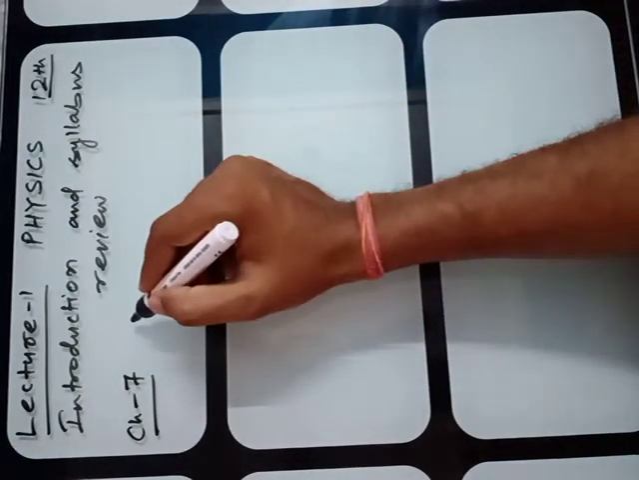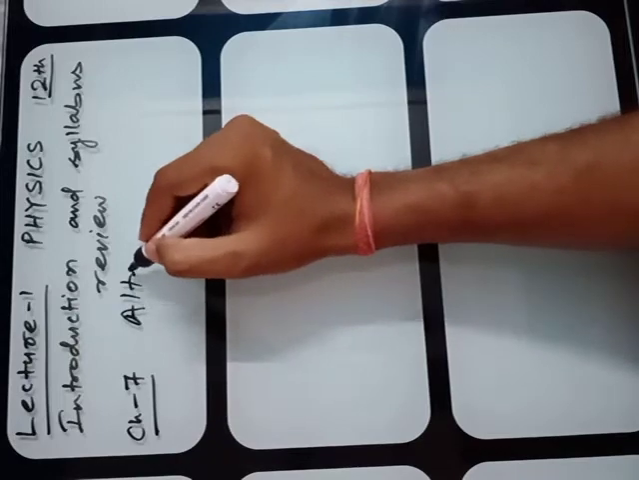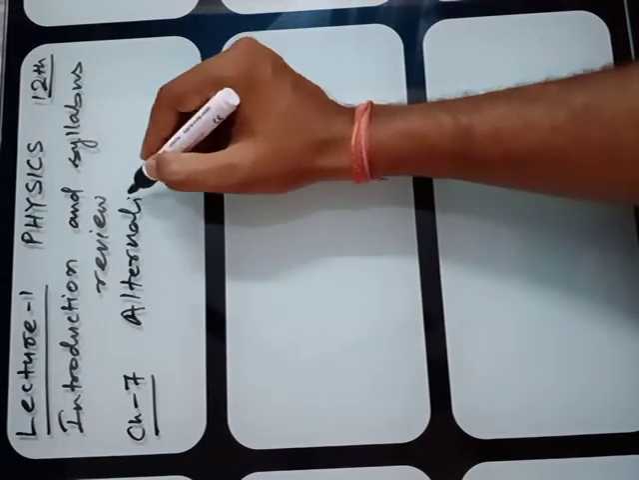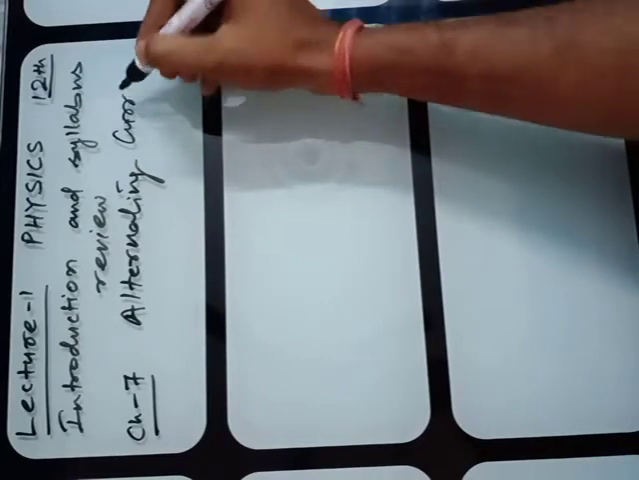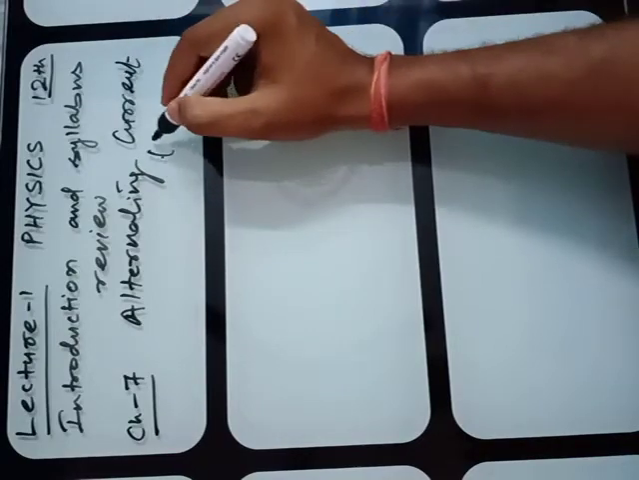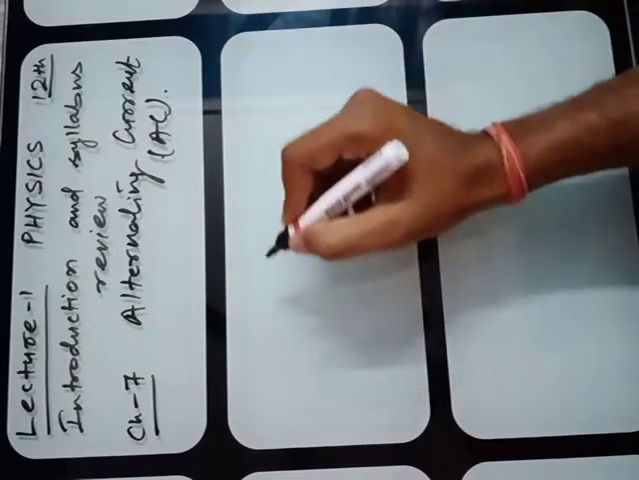Chapter number 7, it is AC, that is the alternating current. In short, you can write AC. I'll discuss the weightage of these chapters when I give you the lecture individually about this chapter, or I'll explain to you, or I'll give you in writing what the weightage is for this session 2021.